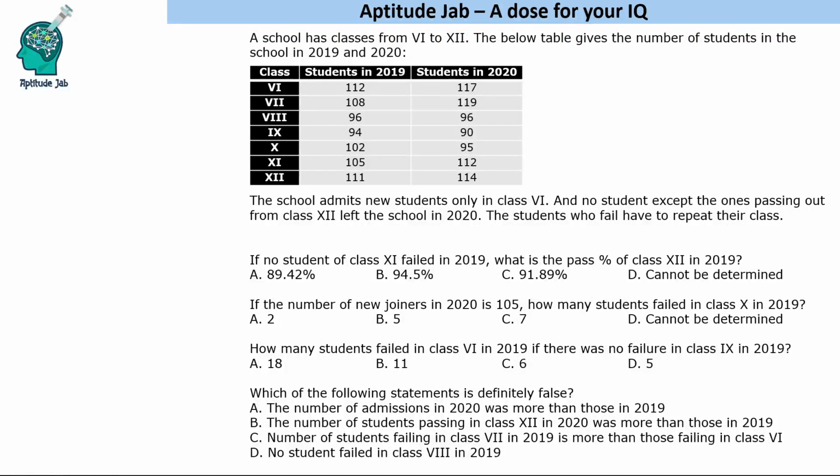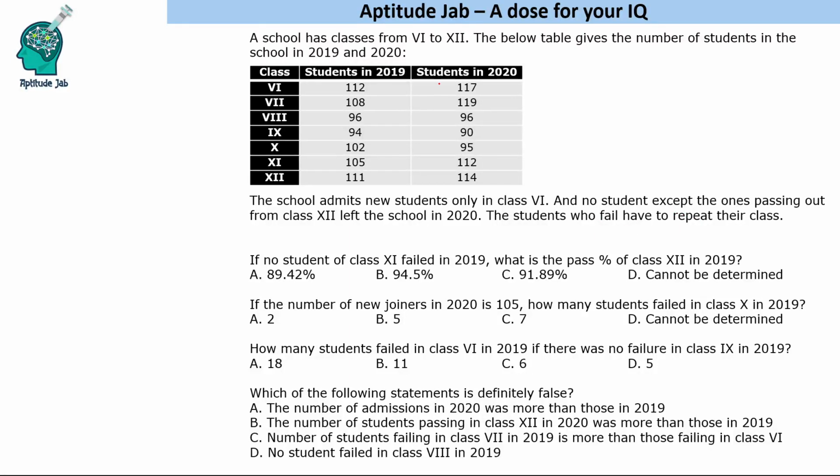This question says that a school has classes from 6th to 12th, and the table gives the number of students in the school in 2019 and 2020. The first column is 2019, the second is 2020. The school admits new students only in class 6th, and no student except the ones passing out from class 12 left the school in 2020. The students who fail to clear a class have to repeat their class.